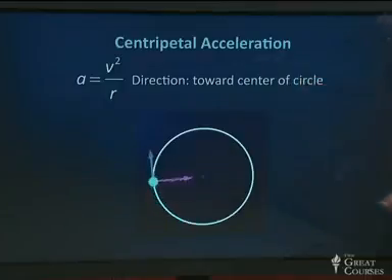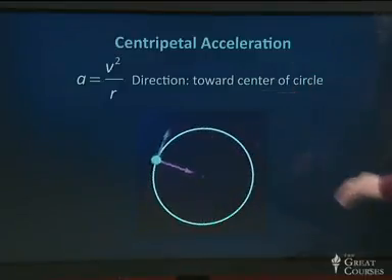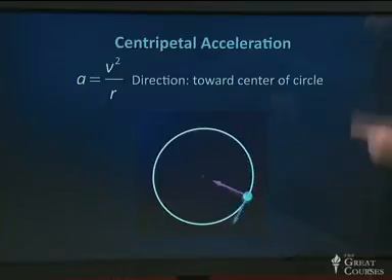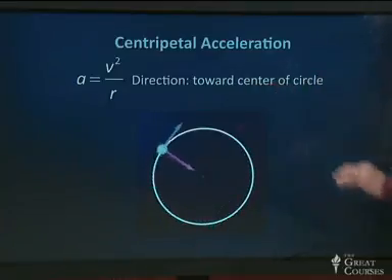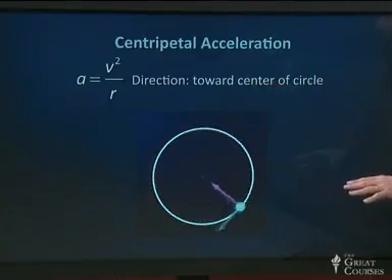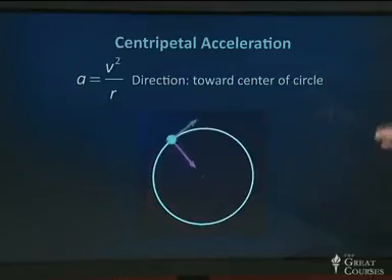And I can't emphasize how important this is. We're going to analyze the orbits of planets using this. We're going to analyze the hydrogen atom using this. We're going to analyze mundane situations like loop-the-loop roller coasters using this. This is a really crucial formula, a very simple one in physics. It describes the acceleration when we are in circular motion. So there's the centripetal acceleration.